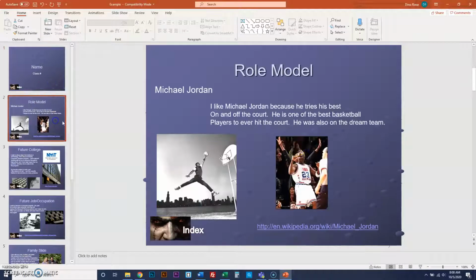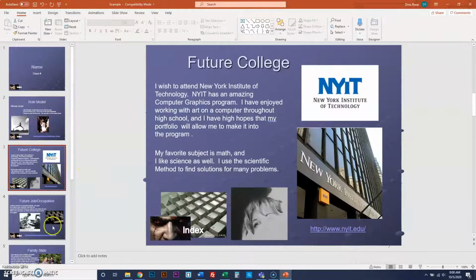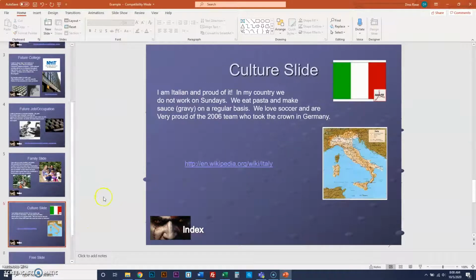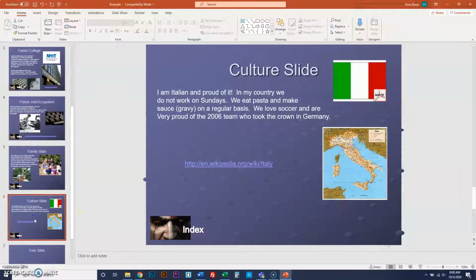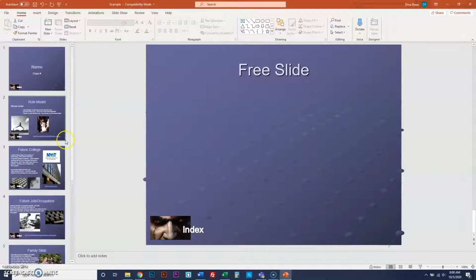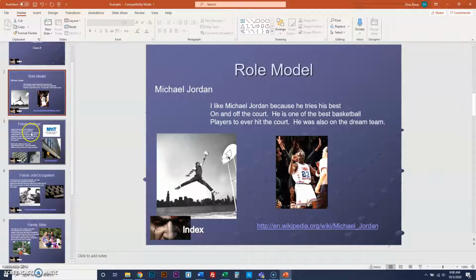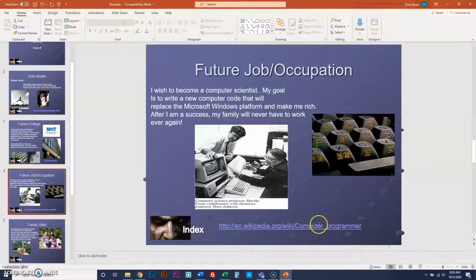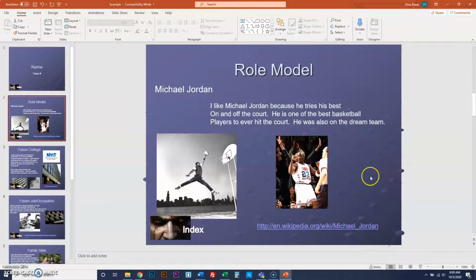Okay, name, role model, future college, future job, family support system, culture slide. Notice you have a little link here to go to, and a free slide. Very simple, small links that go to information about the reference to the information that you want to go to. Very simple project you're going to do.